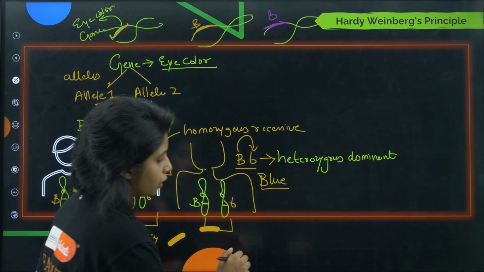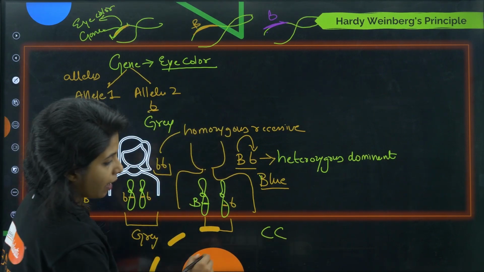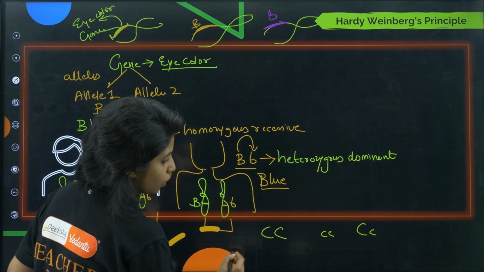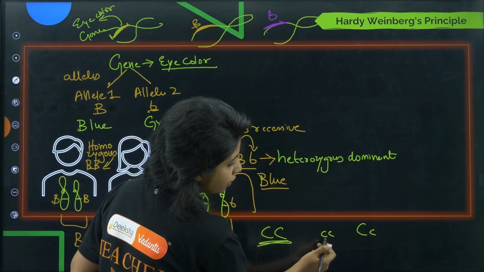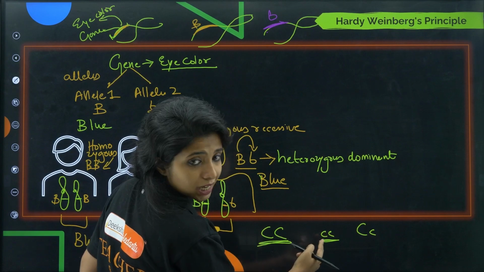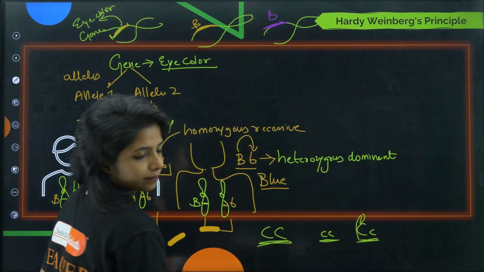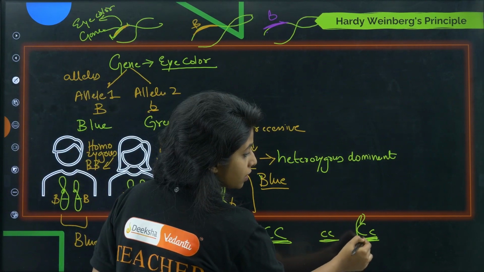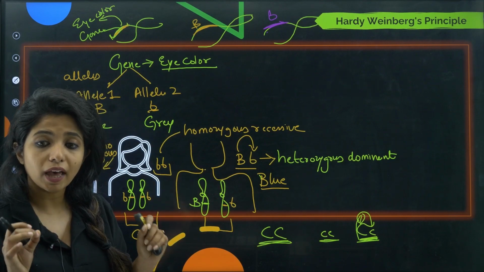Now again I am telling you, given a different situation, if it is like this, what do you call it? This is capital C, this is small c, this is capital T, small c. What do you call this? This is homozygous dominant. Both of them are dominant trait. Over here this is homozygous recessive. Over here this is heterozygous dominant. Can there be heterozygous recessive? No, children. When it is heterozygous condition, one will dominate over the other, so the recessive one won't be shown. When will the recessive character be shown?